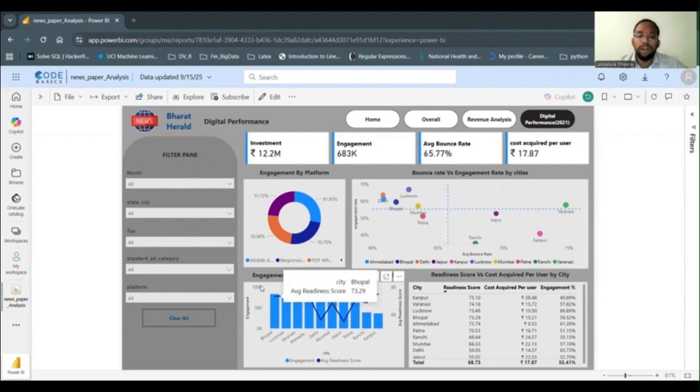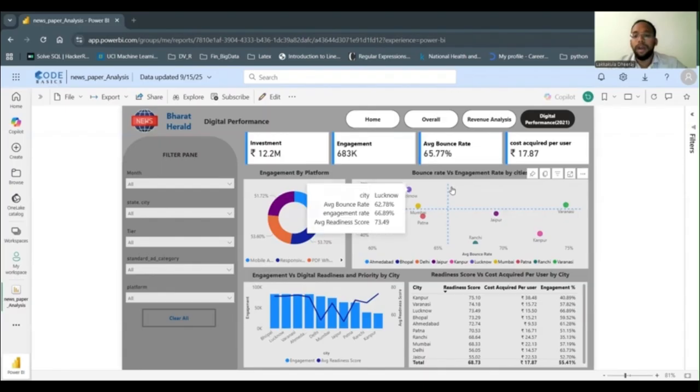Now, when it comes to this chart, the comparison between engagement versus digital readiness, we can clearly see that Kanpur has the lowest engagement, but the readiness is very high. So this is the first priority city in relaunching the digitalization, making some marketing campaigns and getting awareness to the apps, making some UI UX changes so that we can increase the engagement in Kanpur, followed by Ranchi and Patna.